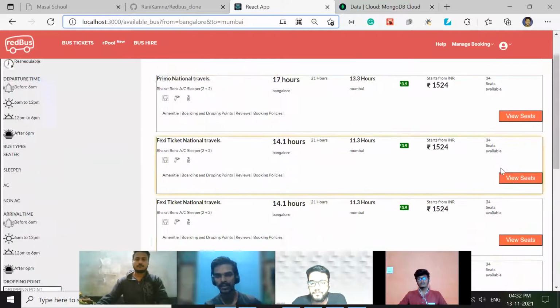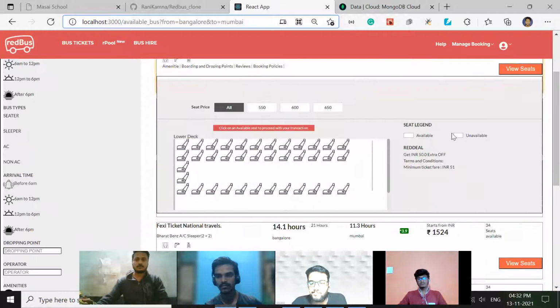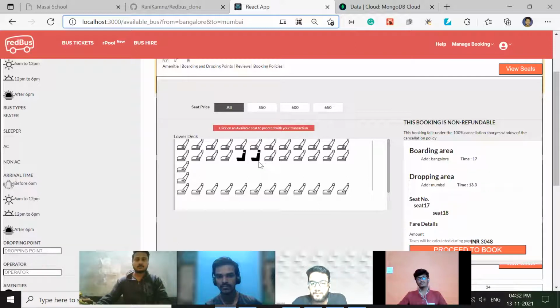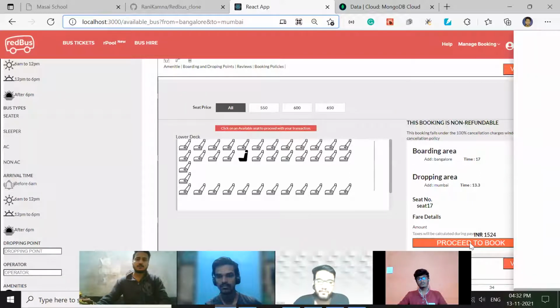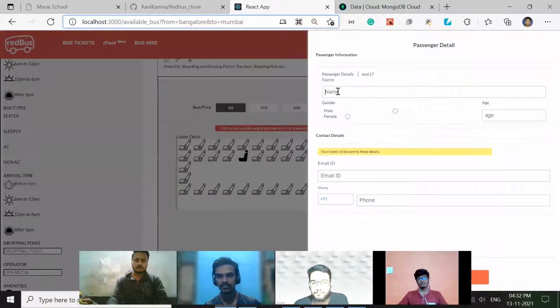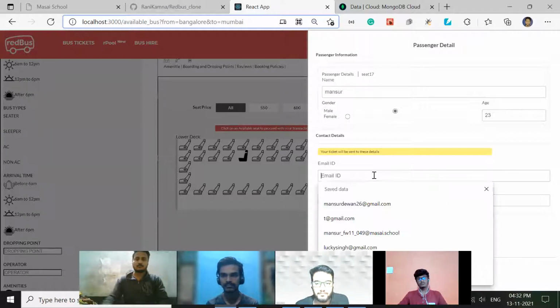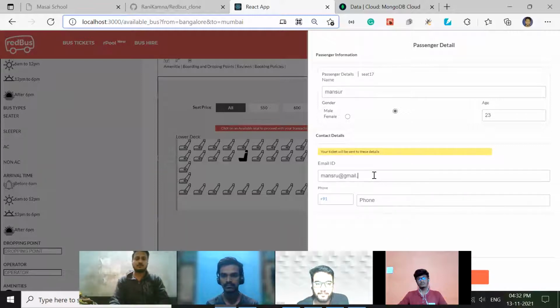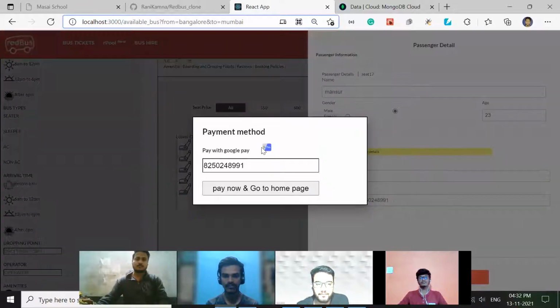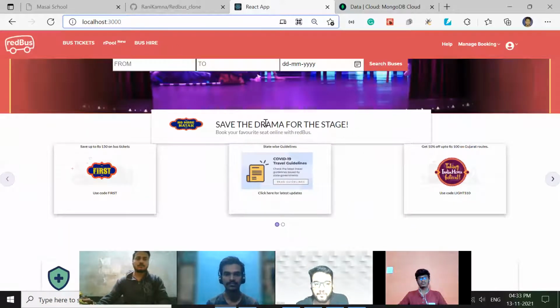After selecting the bus and clicking on view seats, the user can see all the seats present in the bus and can select the seat according to their choice. Now the user can click on the proceed to book button and fill in all the passenger and contact details. After filling in the details, when the user clicks on the buy ticket button, the user can see a pop-up and go to the home page. Now, Ranu will explain.